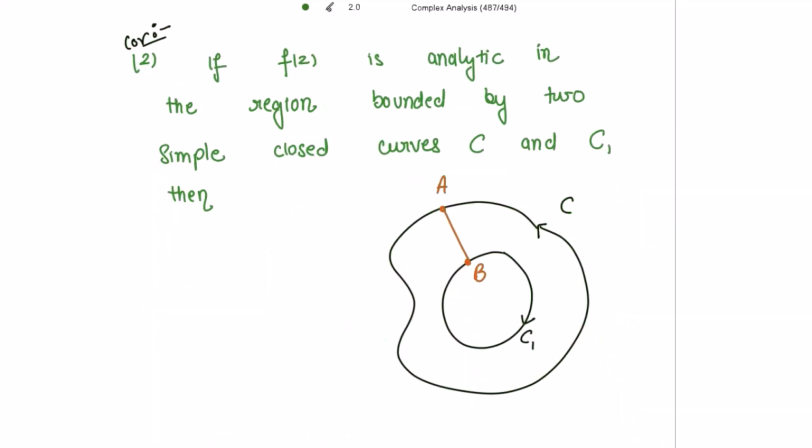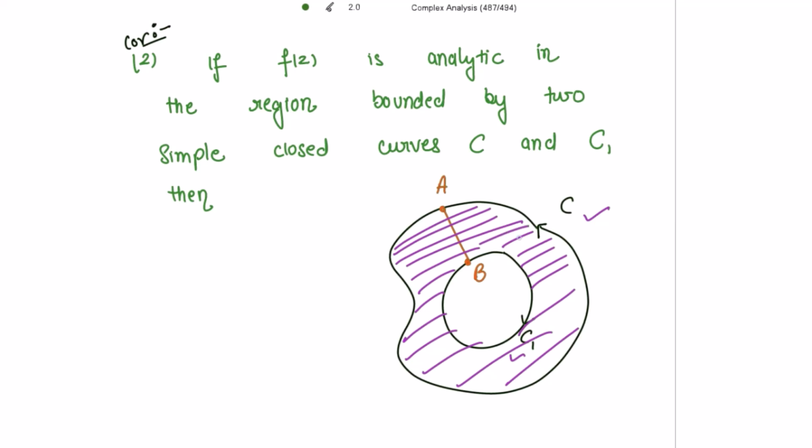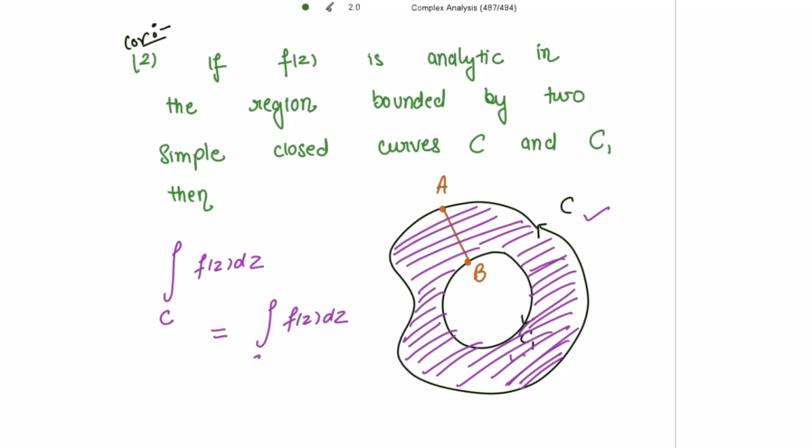Next, if f(z) is analytic in the region bounded by the two simple closed curves C and C1, then the integral of f(z) dz along the curve C is equal to the integral of f(z) dz along the curve C1. This is the curve C1, the inner curve, so the integrals along these two curves are equal.